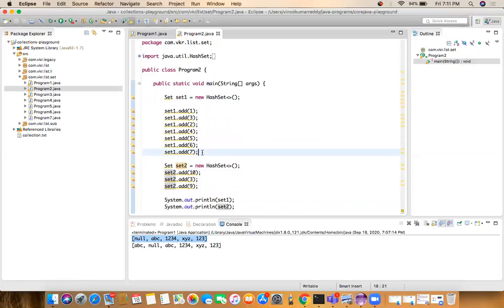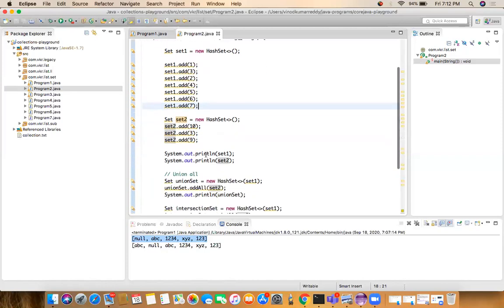So how to achieve that? Here, the main point is that using the set interface, we can achieve mathematical operations like combining both sets, set 1 and set 2, or finding the intersection between set 1 and set 2. What common things are there between set 1 and set 2, we can find. If we want to remove set 2 elements from set 1, we can remove them. If you want to remove set 1 elements from set 2, we can remove them. You can see how to achieve the mathematical operations with the set interface.